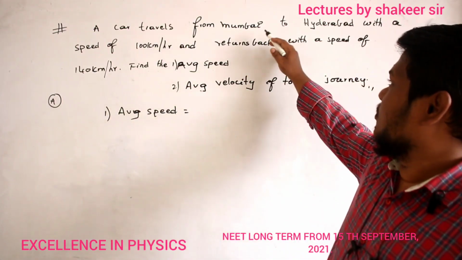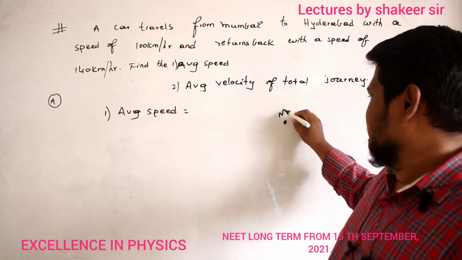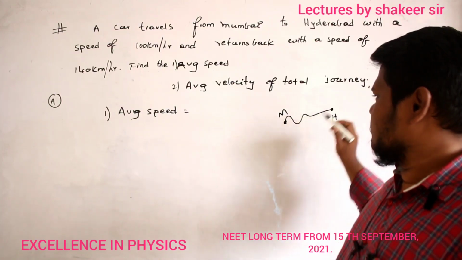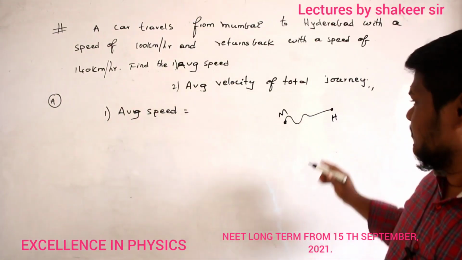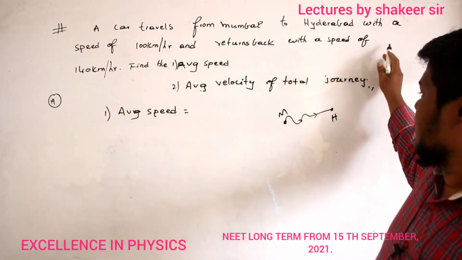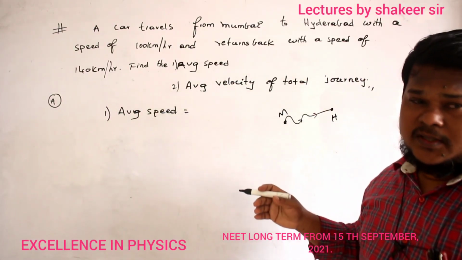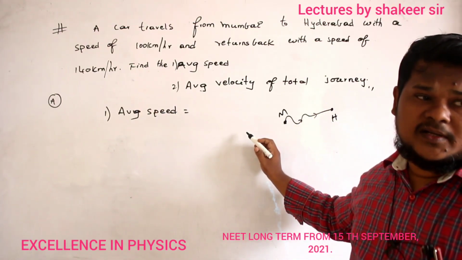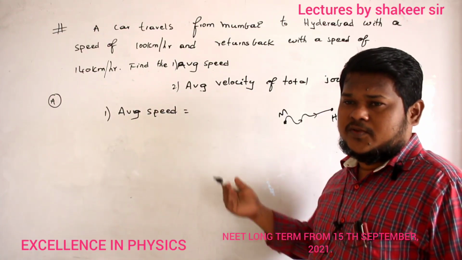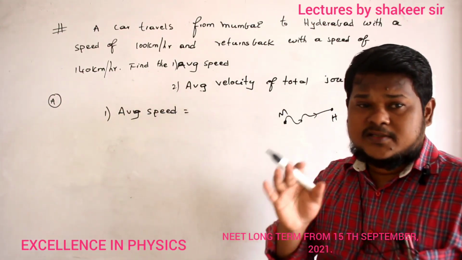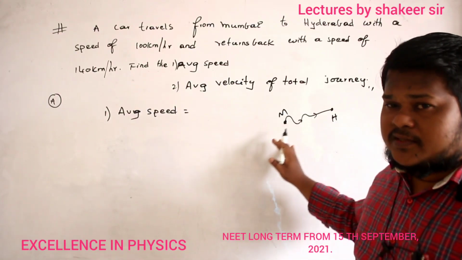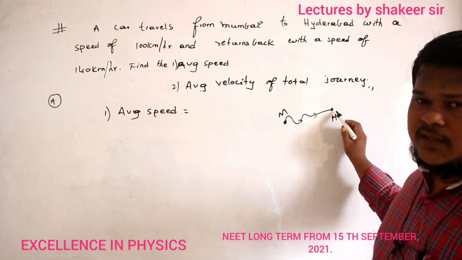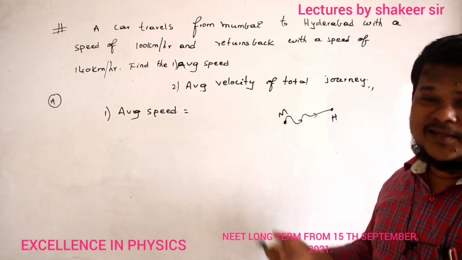Sima, Mumbai to Hyderabad, this is Mumbai, this is Hyderabad. Clear, no? So maybe the person travelled like this, for example. In the return journey, he travelled from Hyderabad to Mumbai also, no? It means the distance travelled in the first condition will be the same distance travelled in the second condition also. So what are equal here? Distances are equal. And how many intervals are there? 2 intervals. M to H is one interval, H back to M is another interval.